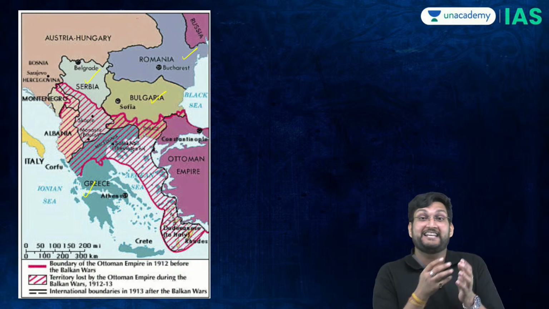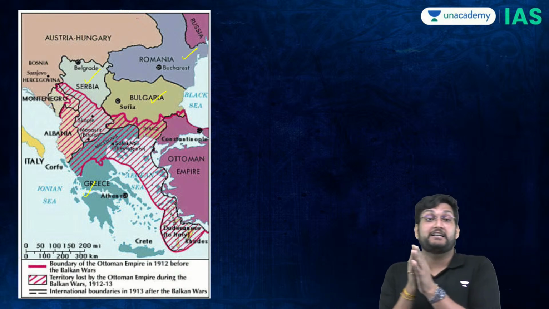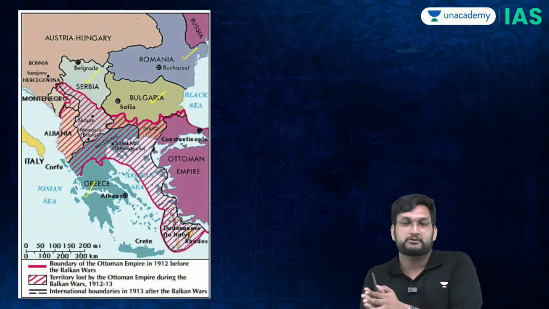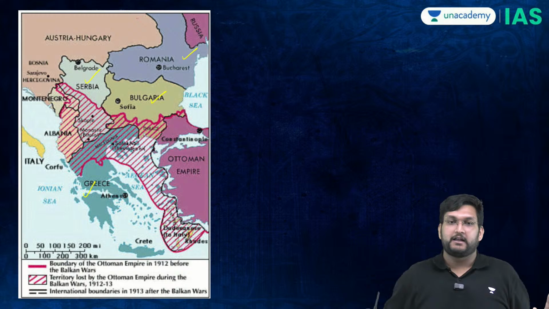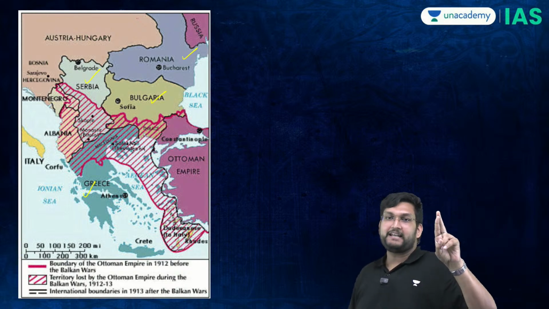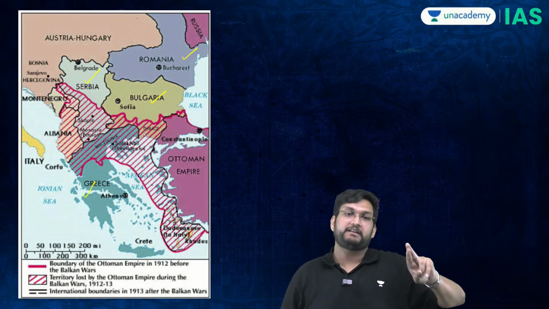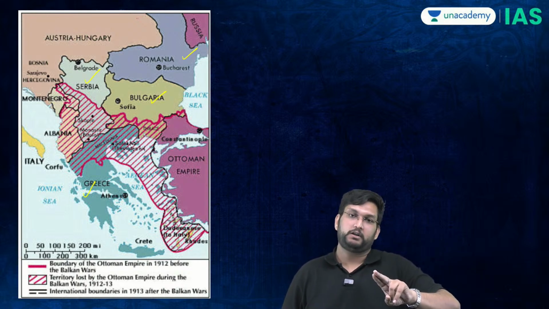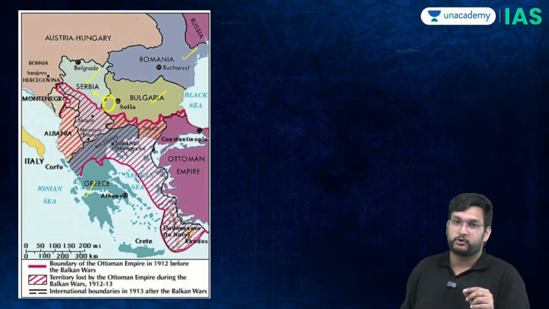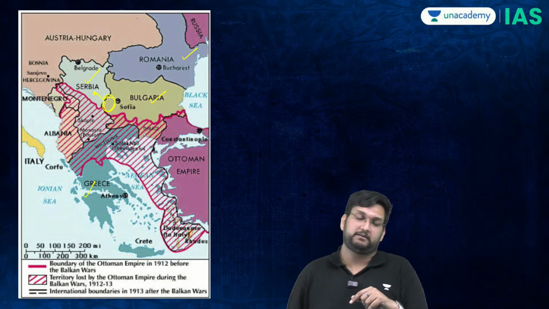This is where neither Germany nor England wanted this to happen, because this would destabilize this whole sector. And for the last and the first time, both Britain and Germany will intervene in the First Balkan War, and this area will go to the Serbians. This is called Macedonia, very important for the Second Balkan War.